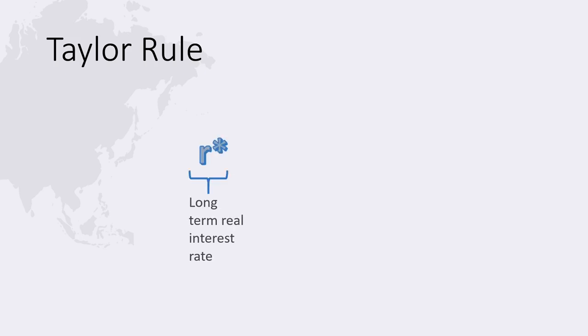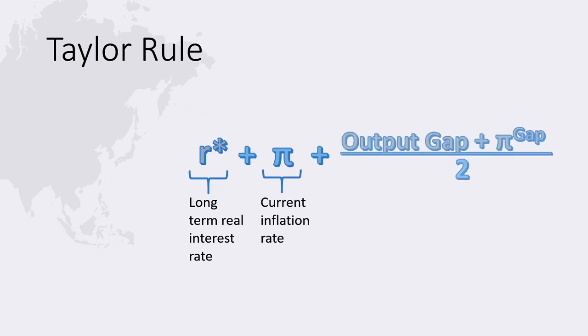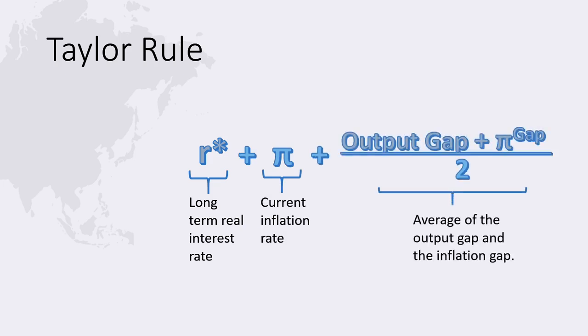Start with the long-term real interest rate, which we call R star. Add the current inflation rate as a baseline interest rate. Add to this the average of the output gap and the inflation gap. When the output gap is positive or inflation is above target, we should raise interest rates above baseline to slow down demand and inflation. When the output gap is negative and/or inflation is below target, we will need to cut interest rates below baseline to stimulate demand.